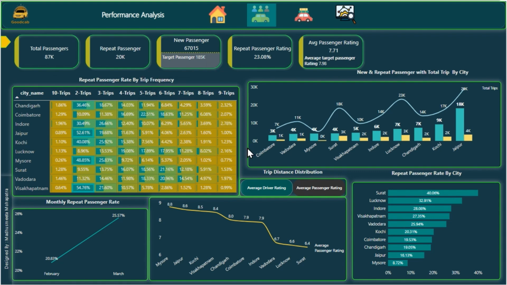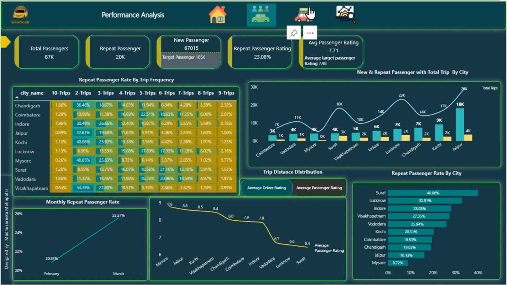A clustered line column chart shows new and repeat passengers with total trips by city. One bar chart shows the repeat passenger rate by city, two line charts show the monthly repeat passenger rate, and another line chart shows the average driver rating with average passenger rating, with the slicer bar.